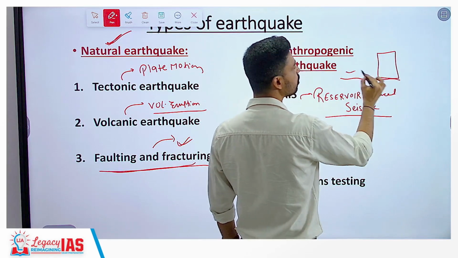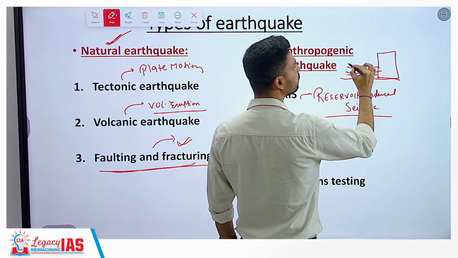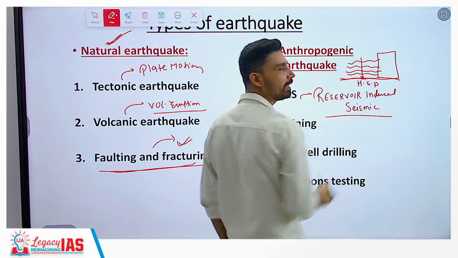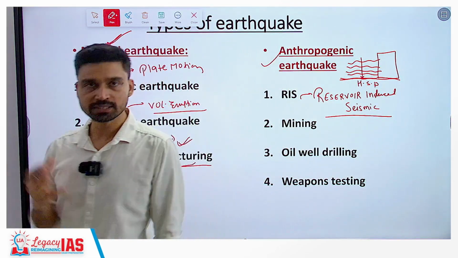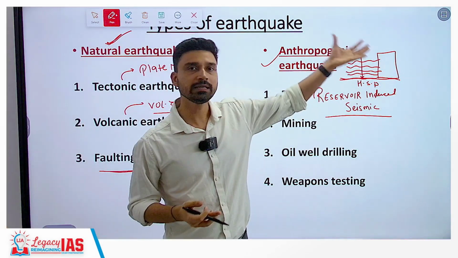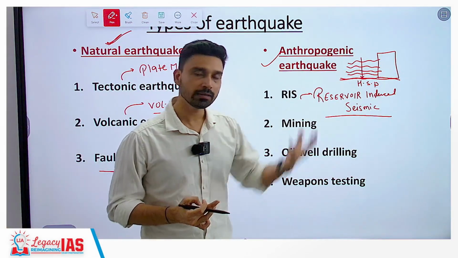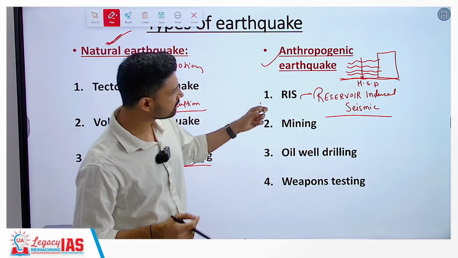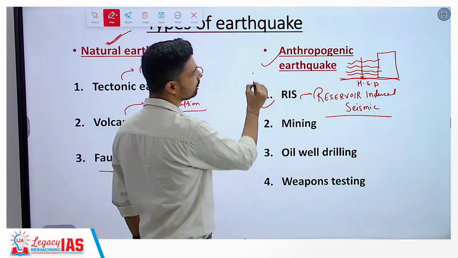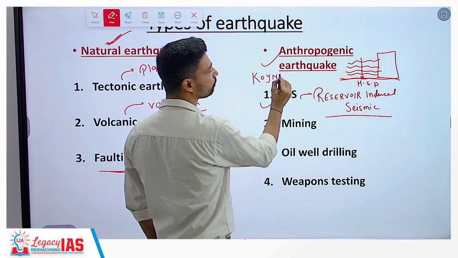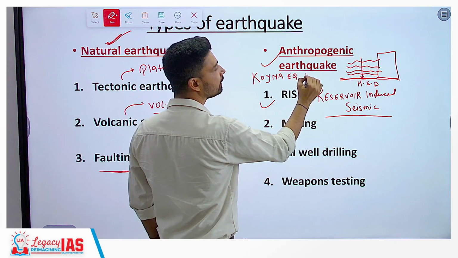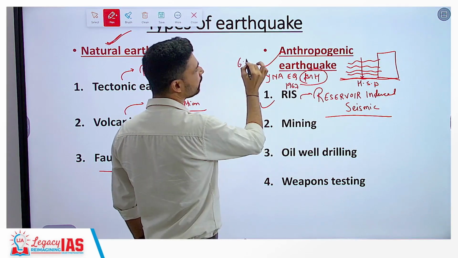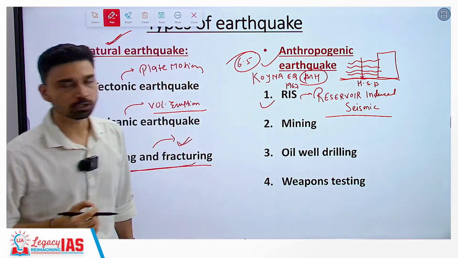As a dam is constructed along the course of a river, the water volume keeps on increasing and the hydrostatic pressure on the ground increases. Many times the soil or the rock is not stable enough to accommodate this high hydrostatic pressure. They cave in under the influence of water, and thus it triggers a kind of disturbance which results in an earthquake. The best example of this is the Koyna earthquake that occurred in Maharashtra when a dam was constructed over the Koyna river in the year 1967. Its magnitude was moderate, 6.5 on the Richter scale.